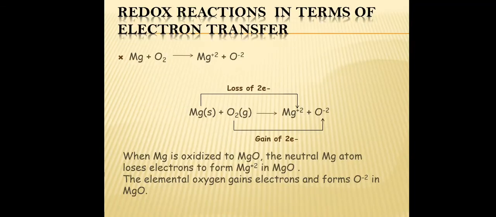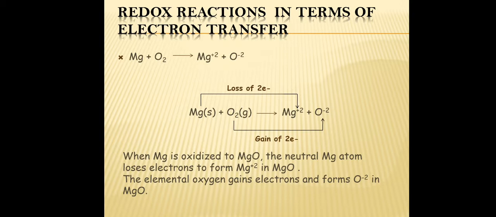Let's see an example of redox reactions in terms of electron transfer. Mg plus O2 gives Mg2+ plus O2-. Here Mg is the reducing agent and oxygen is the oxidizing agent, which means Mg is oxidized and oxygen is reduced. Mg is oxidized by 2 electrons. Also, oxygen is reduced by 2 electrons.